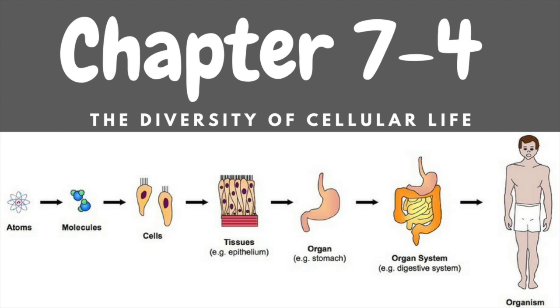Chapter 7, Section 4, The Diversity of Cellular Life. Earth is sometimes called a living planet, and for good reason. From its simple beginnings, life has spread to every corner of the globe, penetrating deep into the earth and far beneath the surface of the seas.